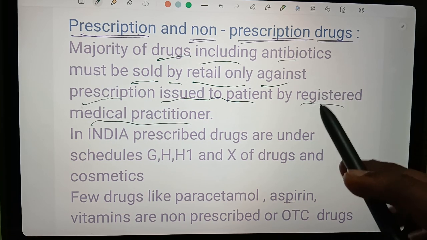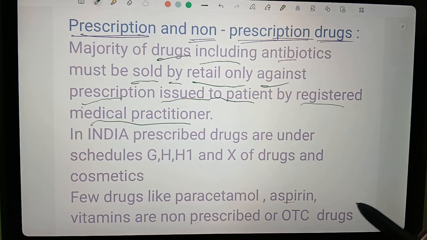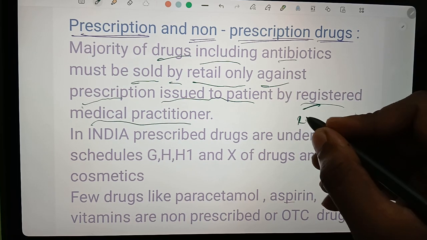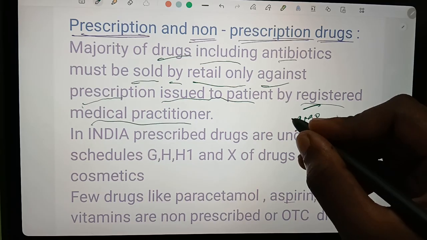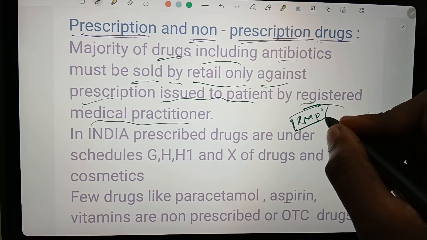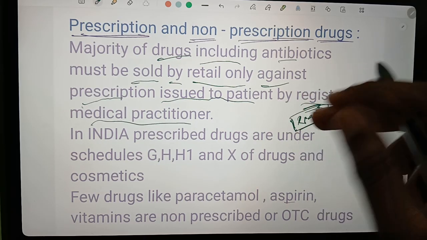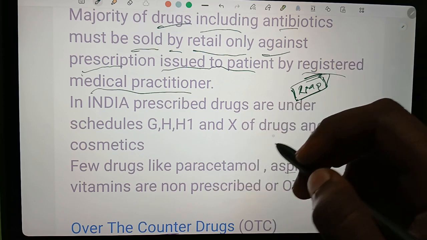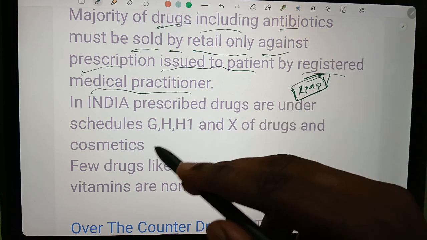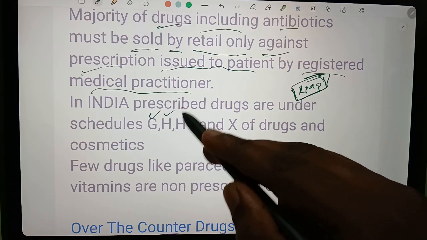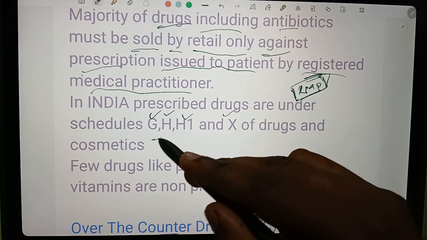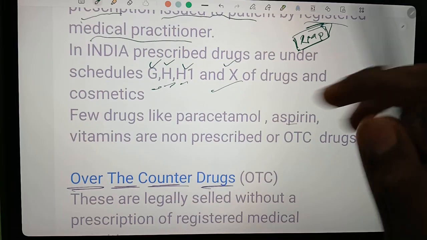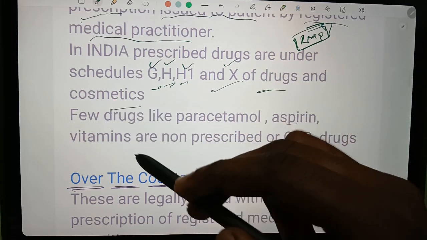The drugs prescribed to a patient by the registered medical practitioner, RMP. These are called prescription drugs. These prescription drugs come under Schedules G, H, H1 and X of the Drugs and Cosmetics Act. We will see about it later.